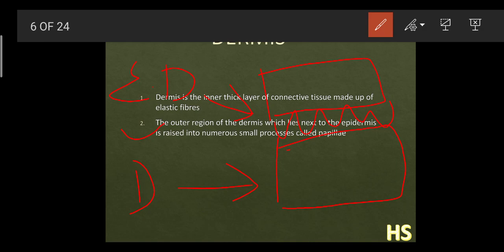Why are they called the papillae? Because they consist of blood capillaries and nerve endings. Blood capillaries and nerve endings means what? There are blood vessels which project out from this dermis part.